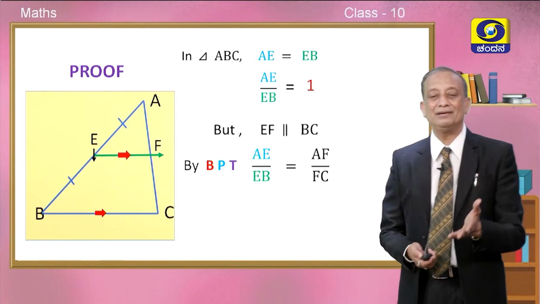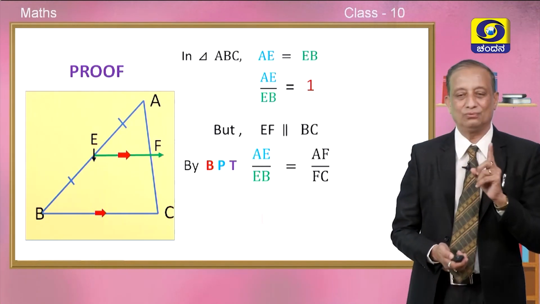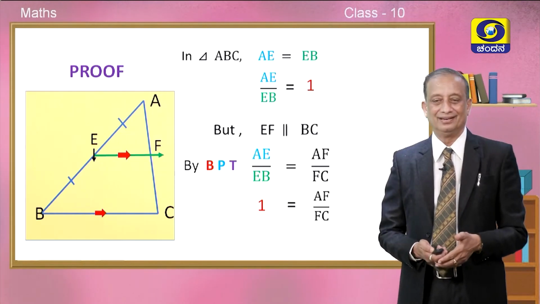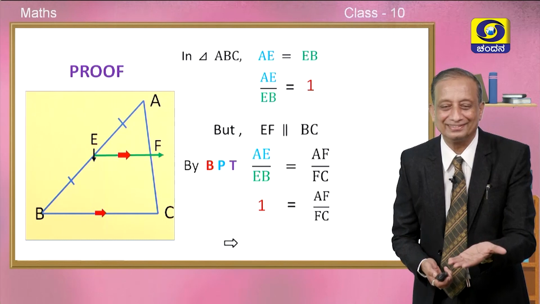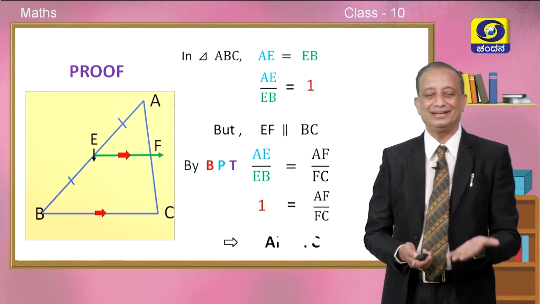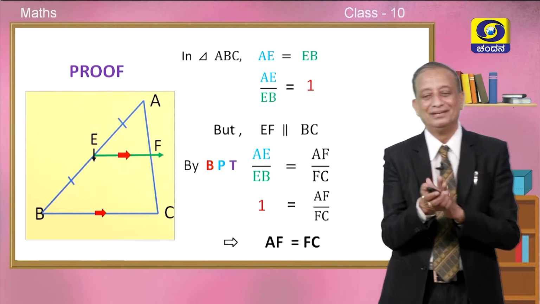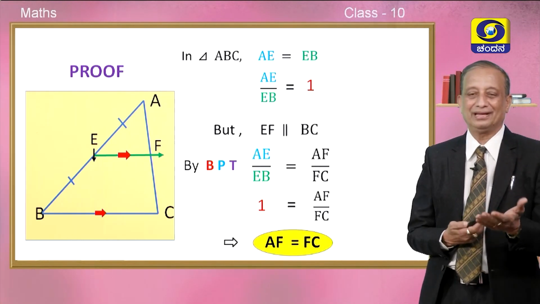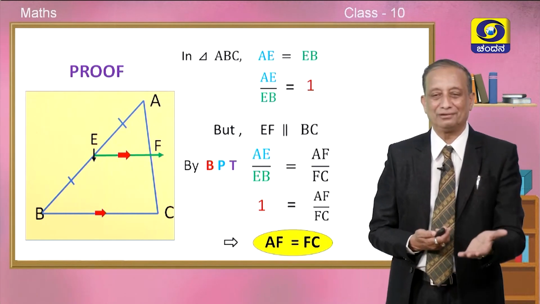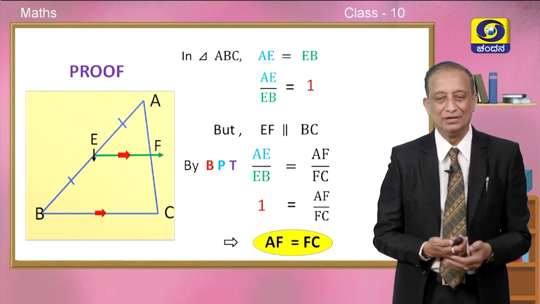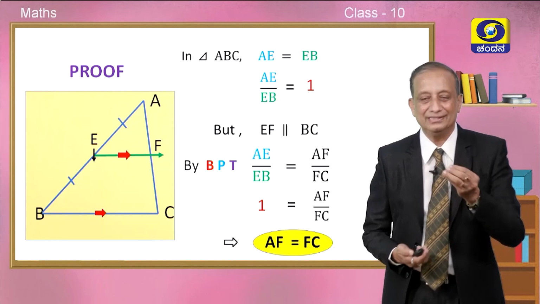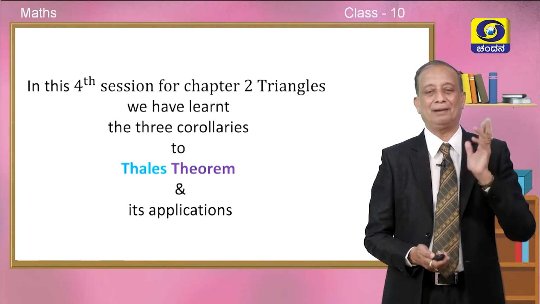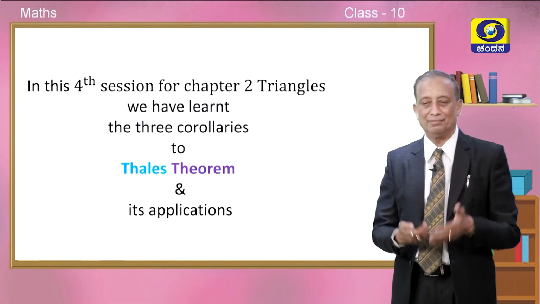But what about AE by EB, children? The value is 1, isn't it? Therefore, 1 is equal to AF by FC on cross multiplication. This implies that AF is equal to FC. We got it, children. So nicely we could prove with the help of BPT. So wonderful, converse of midpoint theorem. We could write the proof in just hardly a few steps. Don't you think it is so beautiful? This is the application of the Thales theorem and corollaries.